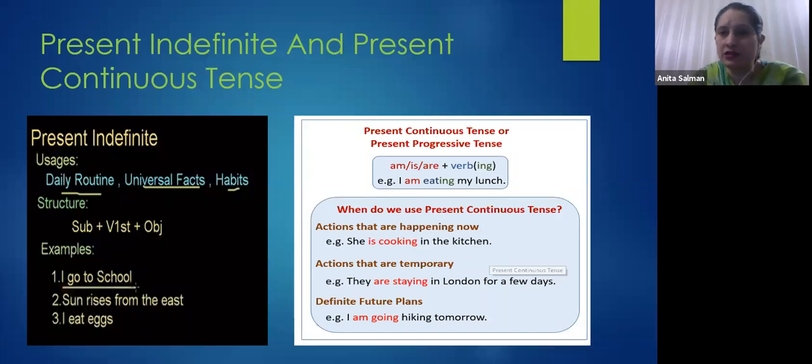Okay, is it clear? If it is clear, give me thumbs up. The use of present continuous tense, right? And the structure of present continuous tense. I think time is up, right? Because today we started class a bit late. Anyhow, tomorrow I'm going to start my lesson from there. We are going to do the exercise, right? And it's a very simple exercise. After that, only one or two parts are left of this chapter, and tomorrow we are going to finish this lesson. Okay. Is there any question you can ask me?